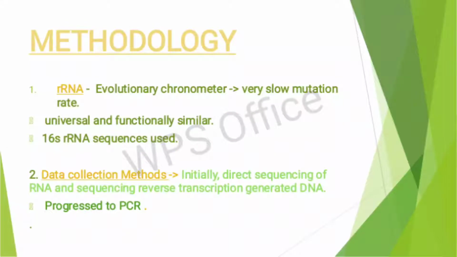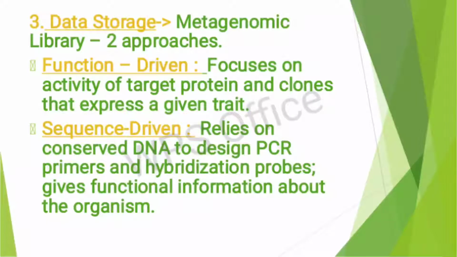So, coming to the methodology, the first one is RNA, that is the evolutionary chronometer. This has a very slow mutation rate, and it is universal and functionally similar. 16S rRNA sequences are used. The second one is the data collection method. Here, initially direct sequencing of RNA and sequencing of reverse transcription generated DNA takes place. Next progress to PCR.